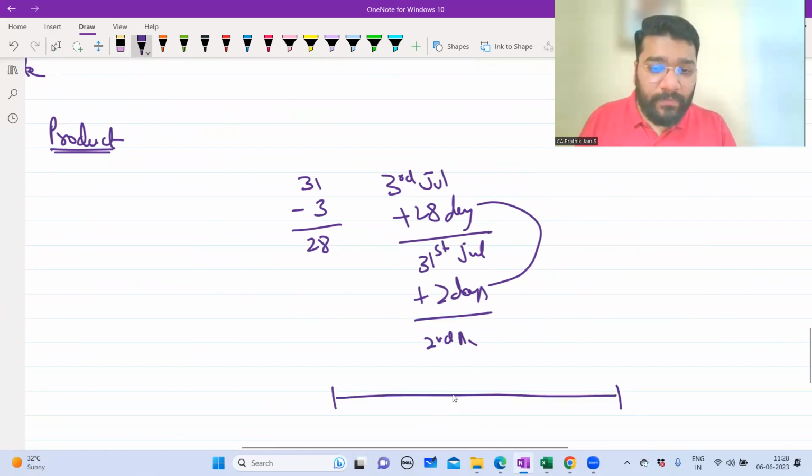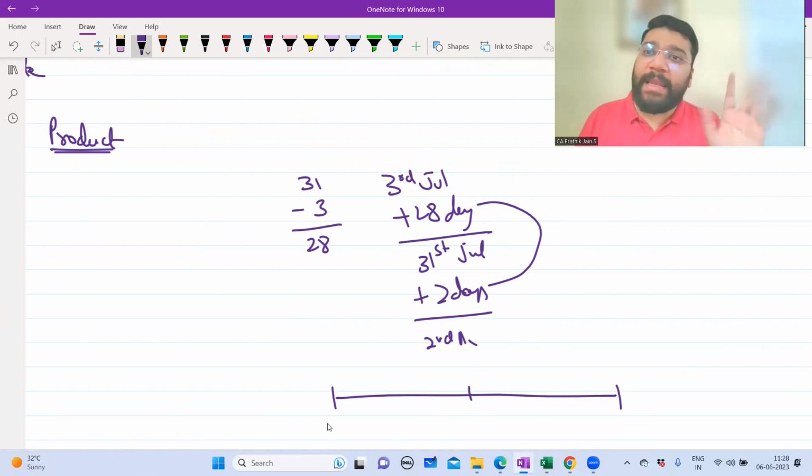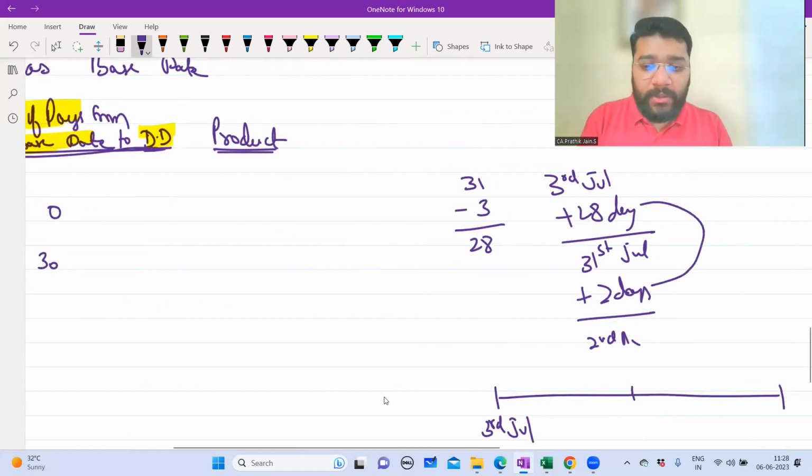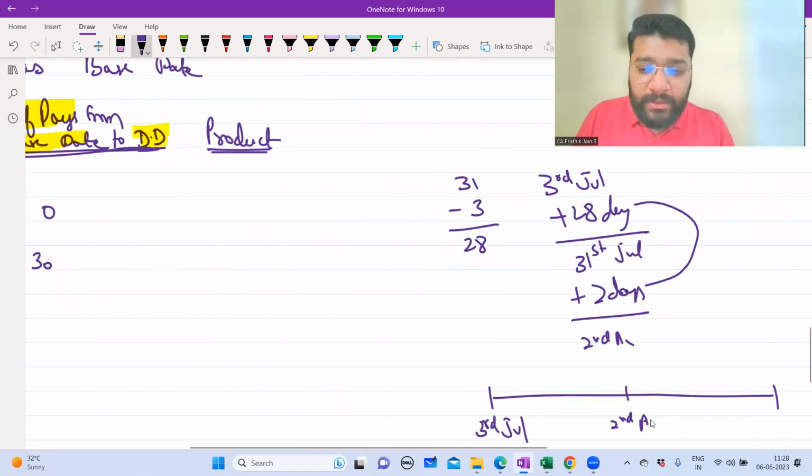It's not compulsory that you have to take July as the base date always. You can take any date. But the reason I'm taking the least date is so that you get the number of days positive. So this is 3rd of July. August, which date? 2nd August. And September is 11th September. These are the 3 due dates.